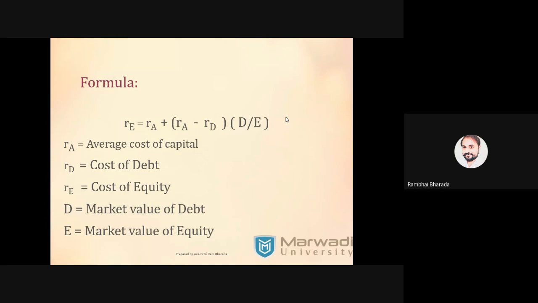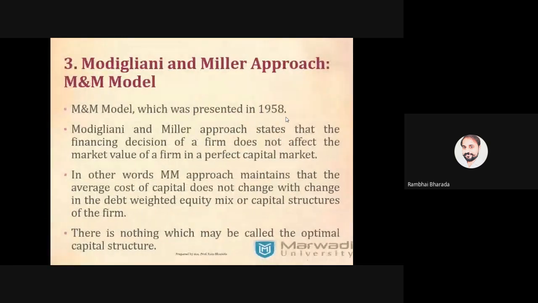Formula. Okay, please remember this formula. And now the third concept, please remember the short form and full form both. It stands for Modigliani and Miller, and this approach was presented by both in 1958. And again it is an irrelevance theory of capital structure.